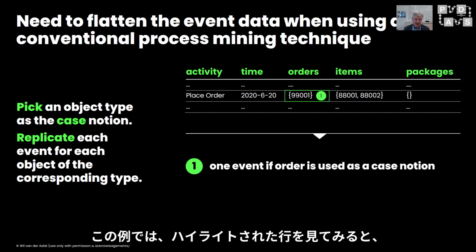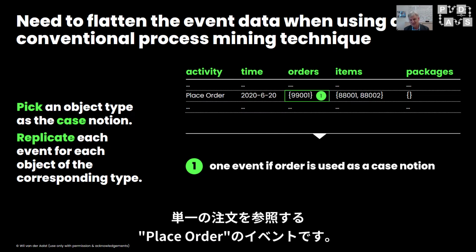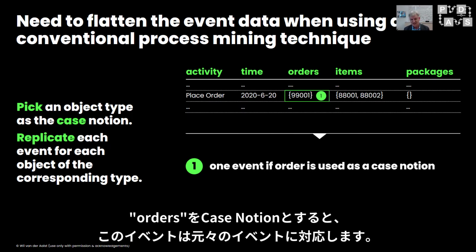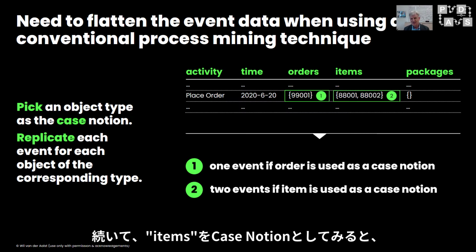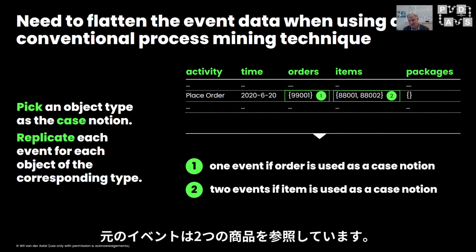If in this example we just look at a row that is highlighted here, it's a place order event that refers to a single order. So if we take orders as a case notion, this event corresponds to, let's say, a classical event. If we look at items and take items as the case notion, this original event is referring to 2 items.